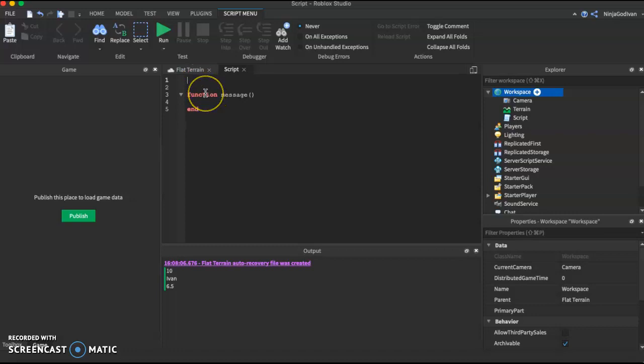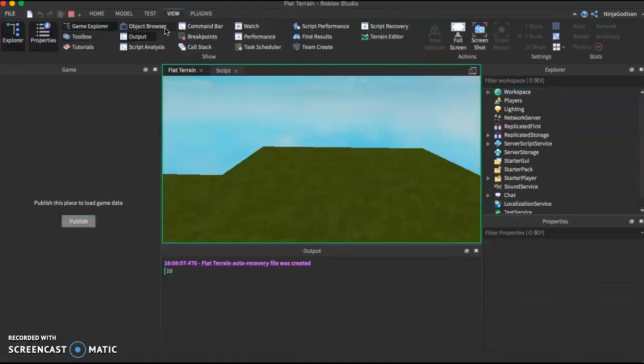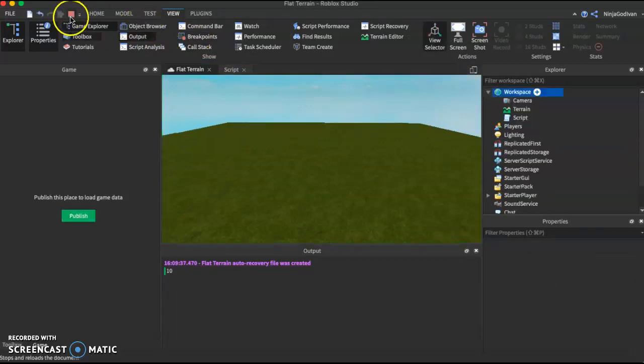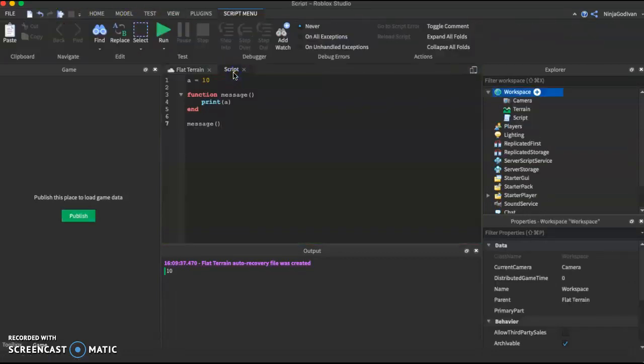So then we can print out the message. I'm going to let a equal 10. If we run this, we get 10 here. Because it's a global variable, this function has access to it. But what's a local variable?